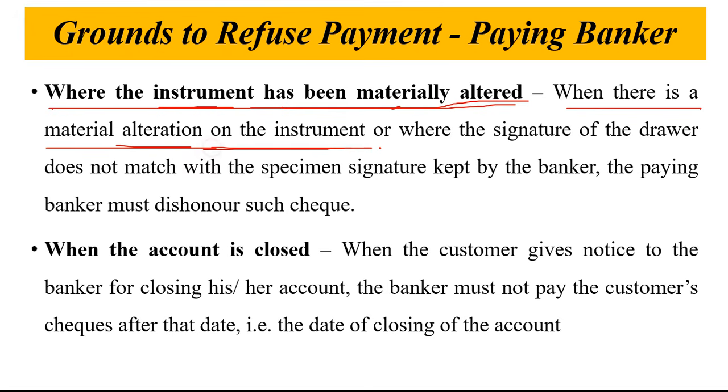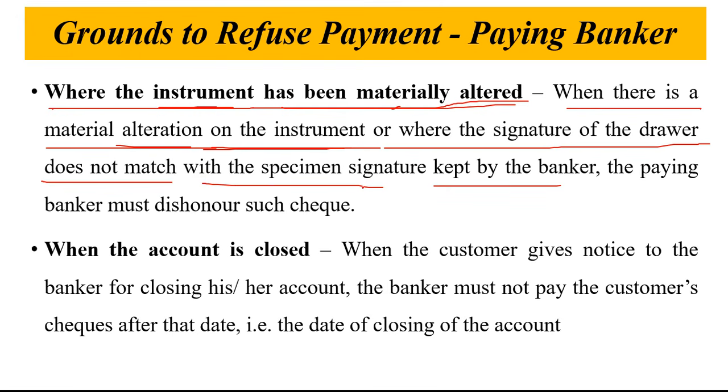Where the signature of the drawer does not match the specimen signature kept by the banker, the paying banker must dishonor such a check.